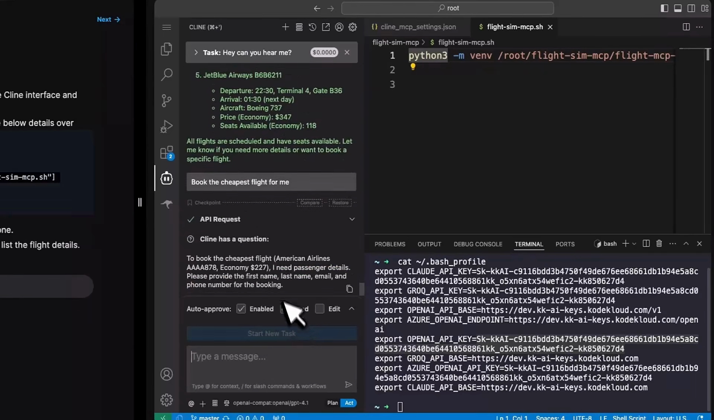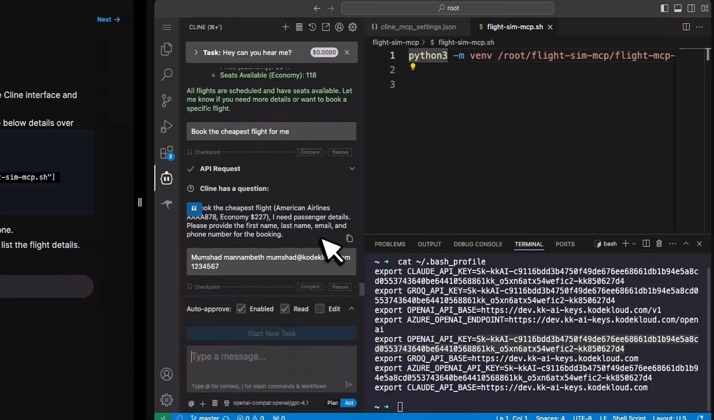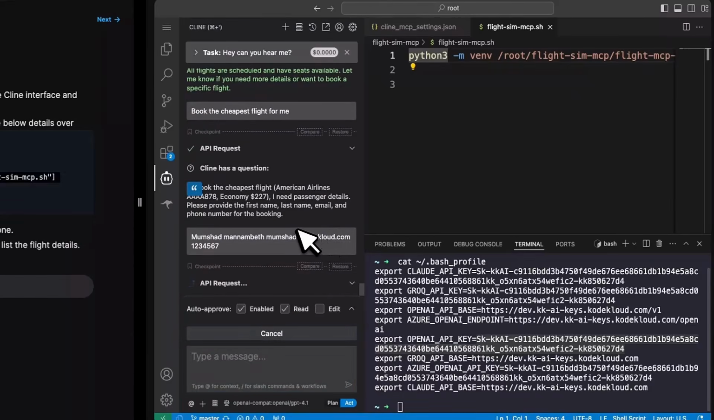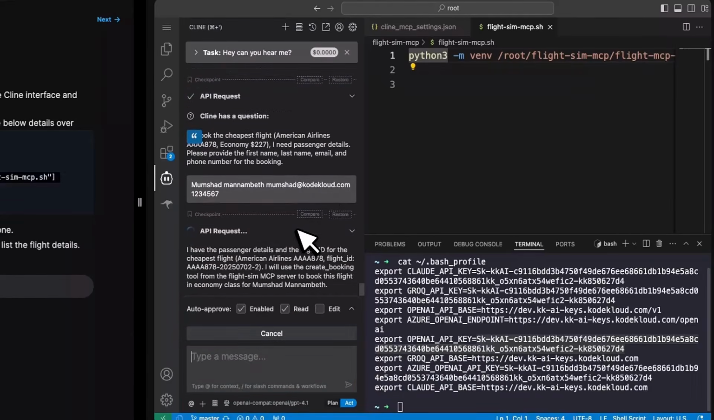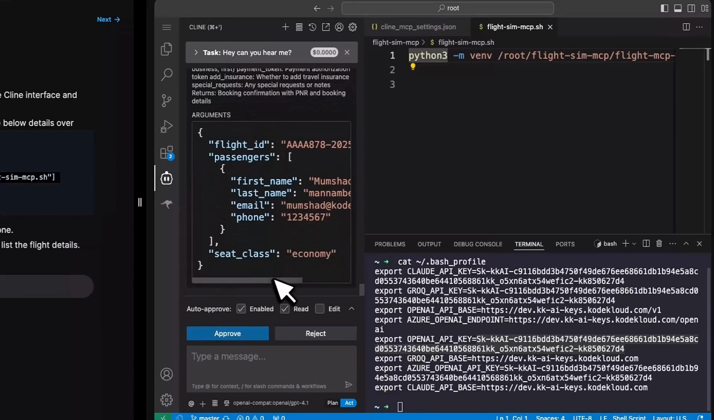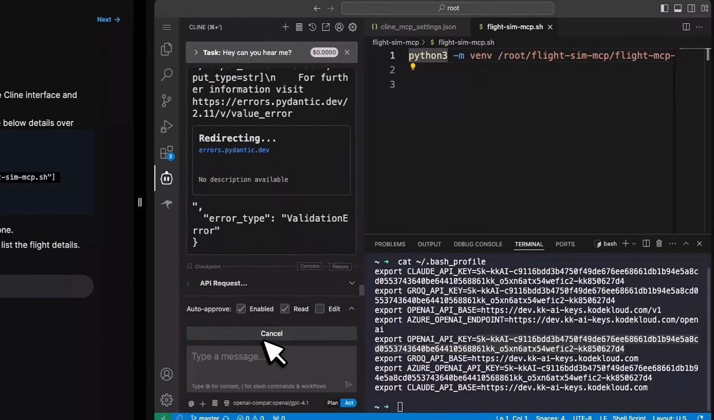Now, the capabilities of the Flight MCP tool tells it that it can book the flight, which is this particular one, but it needs these inputs. So the inputs are first name and last name. So I'm just going to give my name and email, let's say cloud.com. And then I'm going to give you my phone number. Right? And let's see if we can pick that. Okay, it's got the passenger details and it's going to do the booking. It's asking me for an approval. I'm going to say approve.